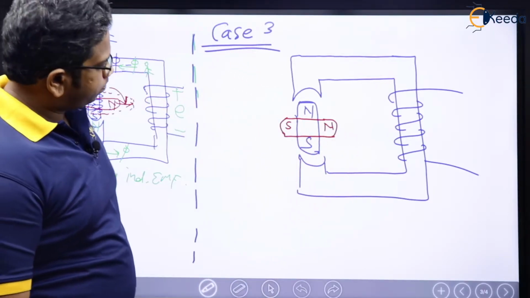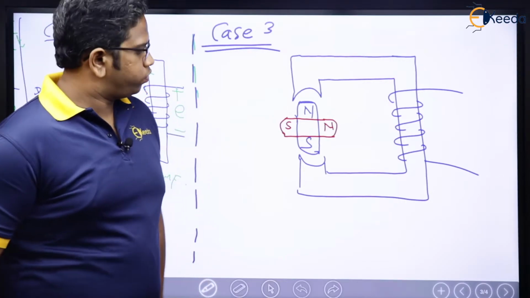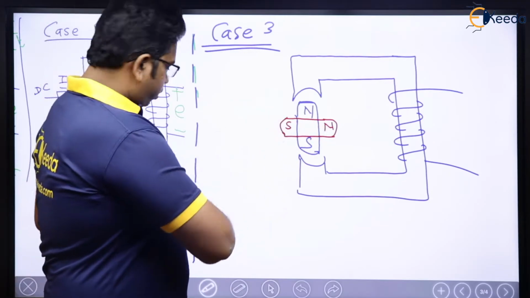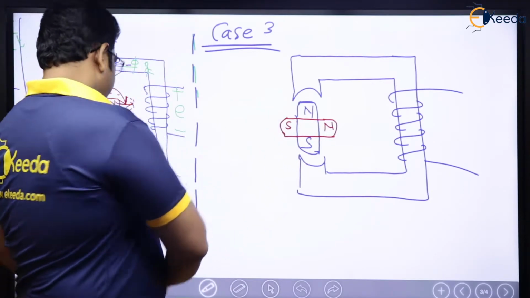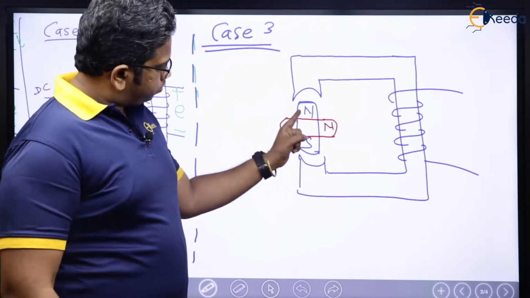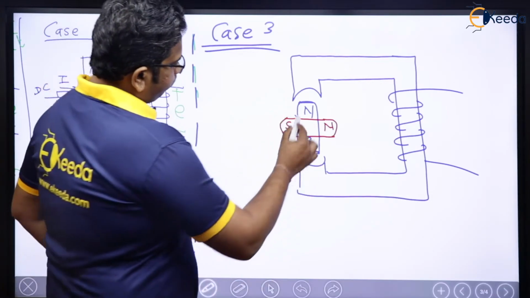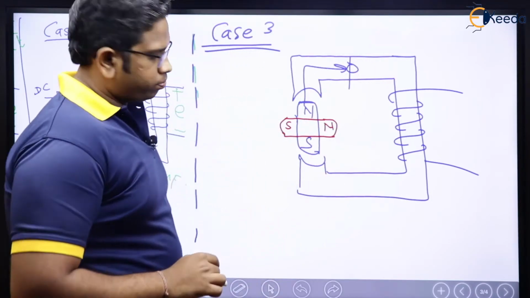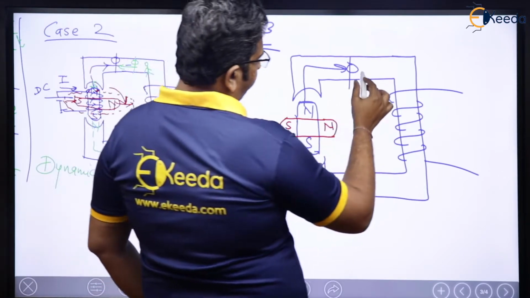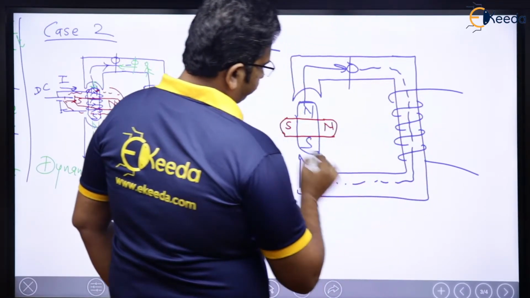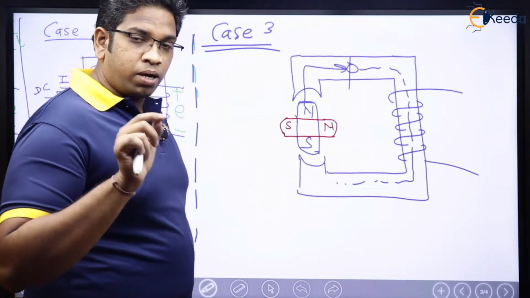Now, see here. For the first case, if we talk about the blue case, we see that this is north, this is south, which means flux is moving in this direction. Everyone agrees with me? Right. Now, how much is the flux flowing through the core? Very important. Mark my lines.